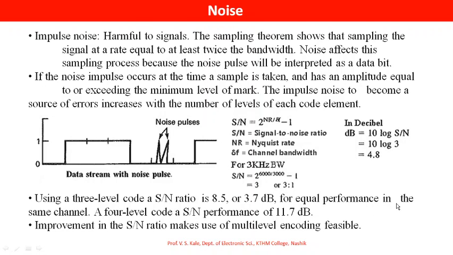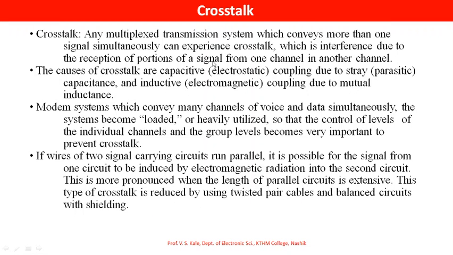For equal performance in the same channel, for a 4-level code, the signal to noise performance in dB is 11.7. Improvement in the signal to noise ratio makes use of multi-level encoding feasible. So if we want to reduce the noise, we have to use multi-level coding so that signal to noise ratio improvement is there.